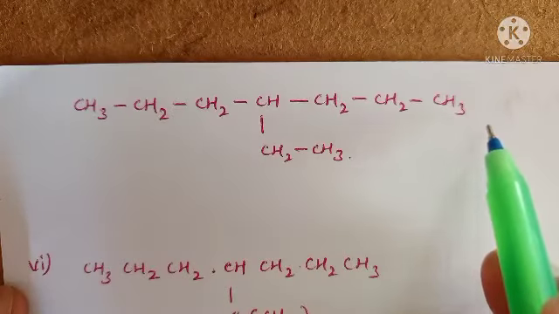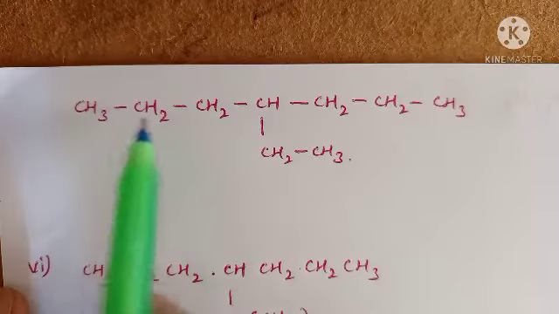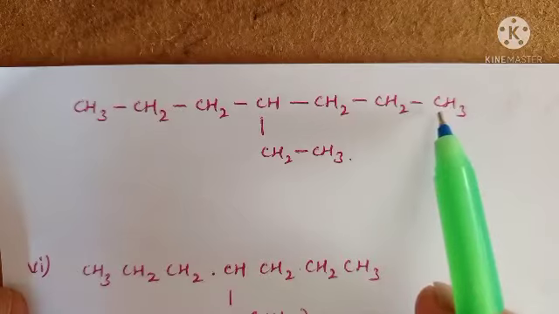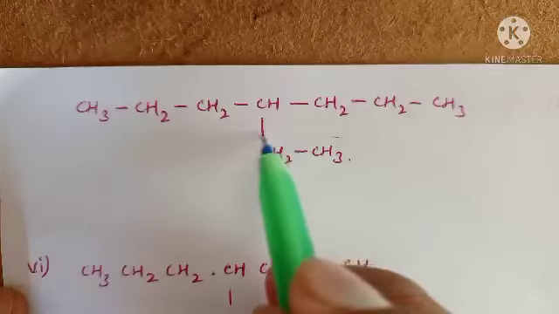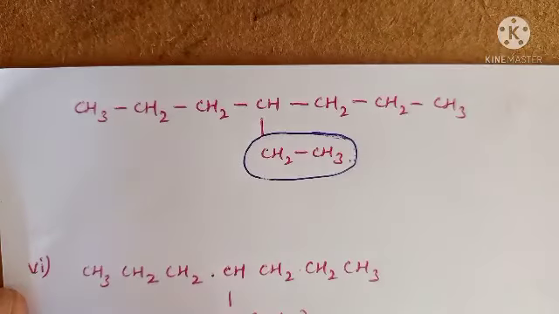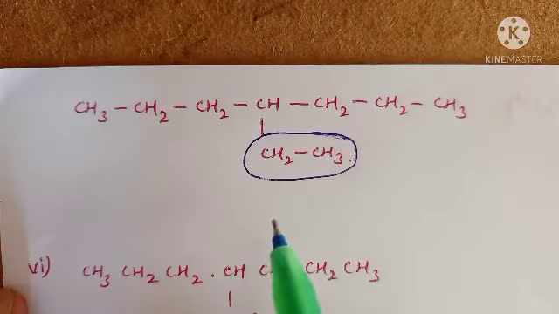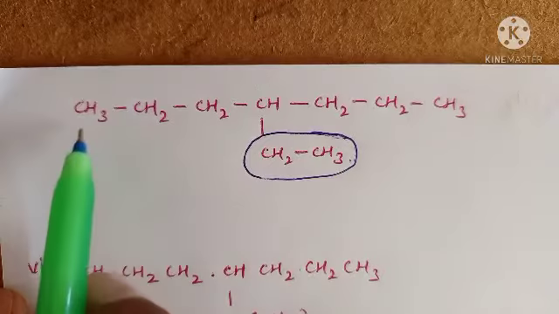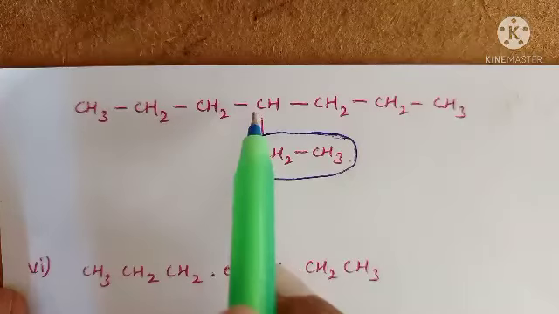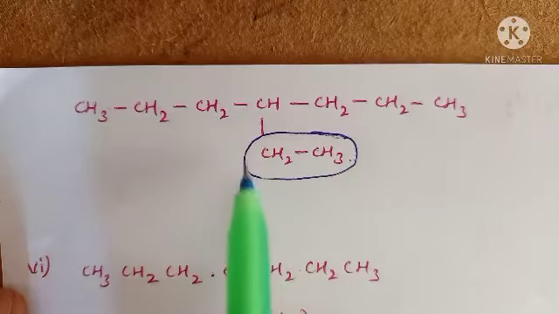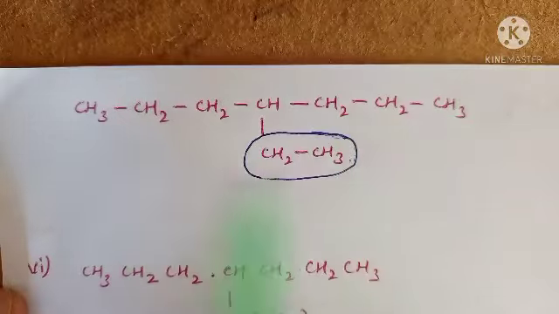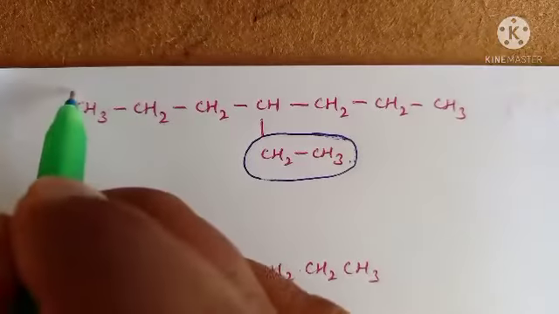In this long chain, how many carbon atoms are present? 1, 2, 3, 4, 5, 6, 7. And this is the substitution. Right. Now give the numbering for this one. Check from this side: 1, 2, 3, 4. At the fourth carbon, this substitution is attached. From this end, 1, 2, 3, 4. So both sides are the same.